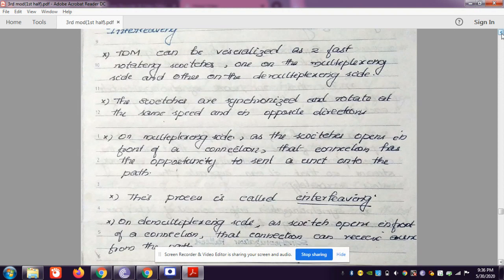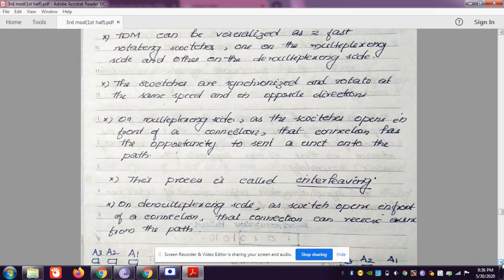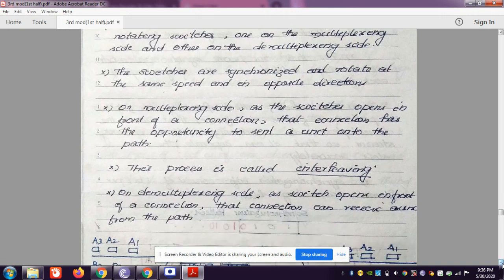So interleaving, if we visualize this, the sending part and receiving part are two fast rotating switches. These switches must be synchronized and rotated in such a way that they rotate at the same speed but in opposite directions.